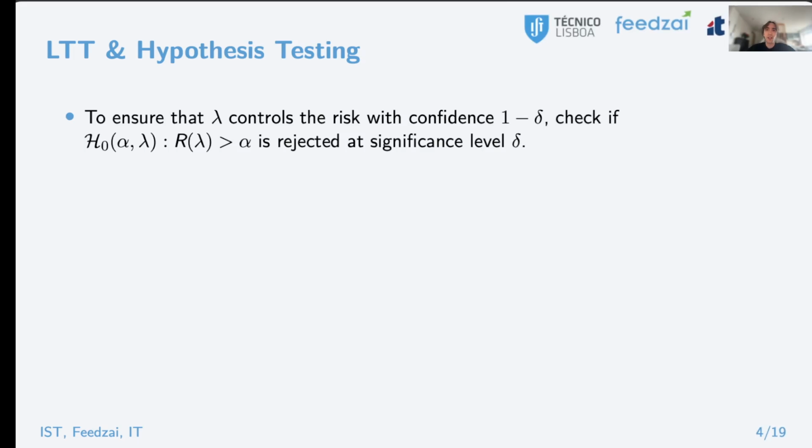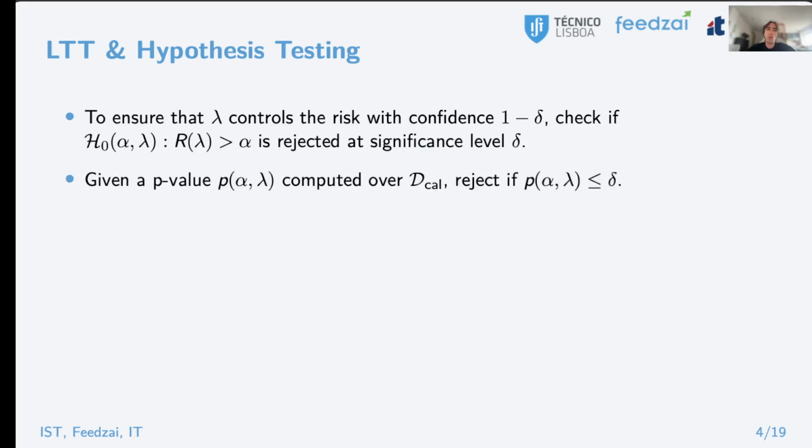In essence, learn and test frames risk control as a hypothesis testing problem. To check if lambda controls the risk with confidence 1 minus delta, we test the null hypothesis that the risk is not controlled, and if we can reject it at a significance level of delta, then we can assert risk control with probability at least 1 minus delta. Usually this involves a computation of a p-value over the calibration set and rejecting the null hypothesis if it lies below delta.